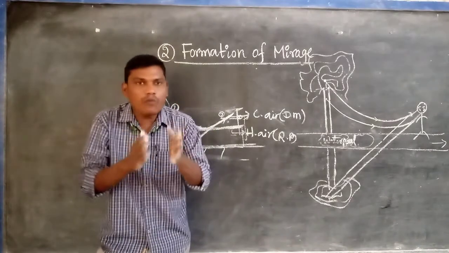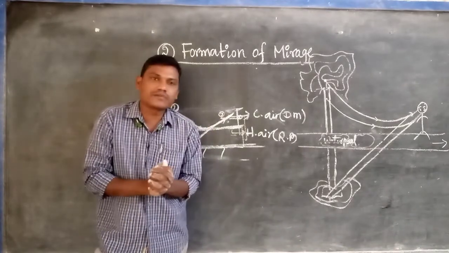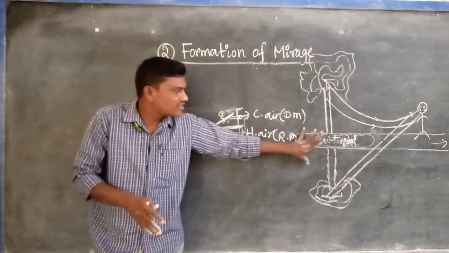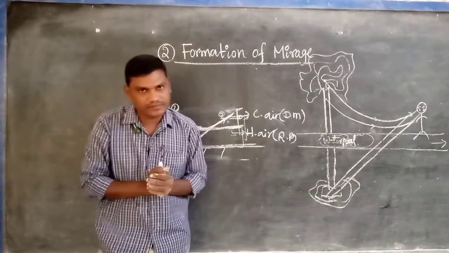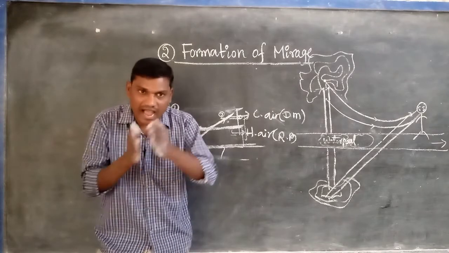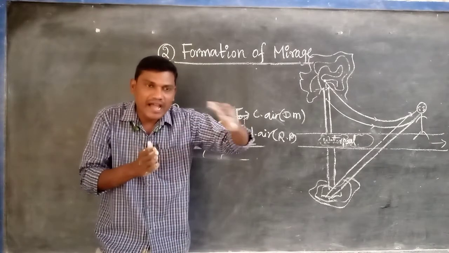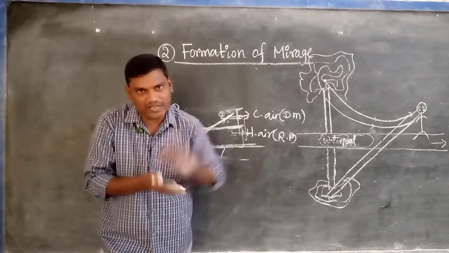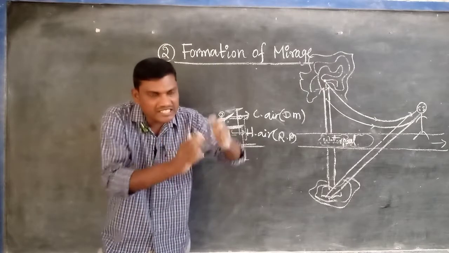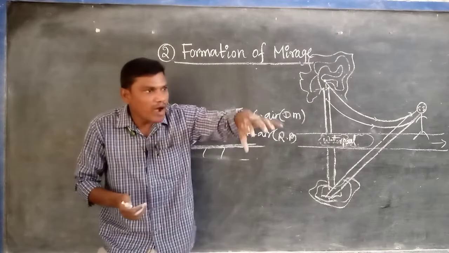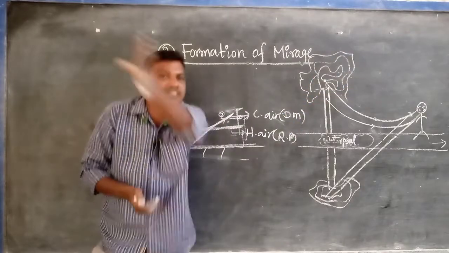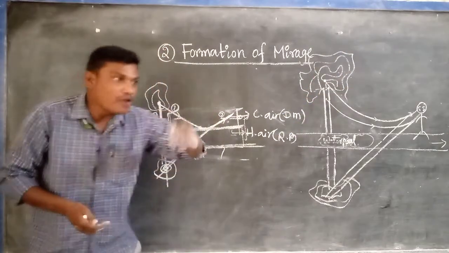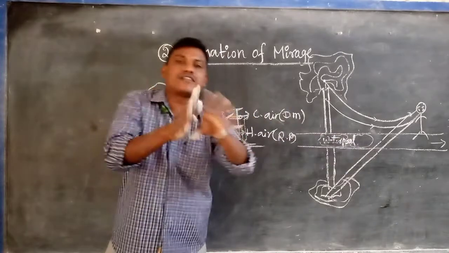Once again, listen how we can write the answer for this exam. For this, first you draw this diagram. After that, write: Mirage is an optical illusion. It is formed due to the T.I.R., total internal reflection. During the summer season or on a hot sunny day, a water pool appears on the surface of the road at a distant position, that is called mirage. But when we go near to that, there is no water pool.